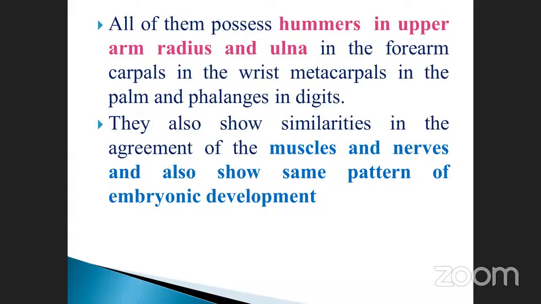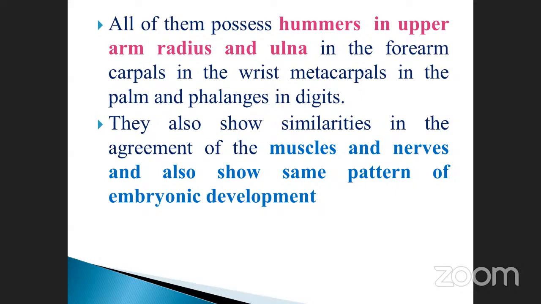Okay. So all of them possess a humerus in the upper arm, radius and ulna. You know all about that? In the upper arm, there is only one bone, which is called humerus. The lower arm, which one is it? That is called radius and ulna. Both bones are united with the carpals in the forearm, the wrist; metacarpals in the palm; and phalanges in the digits. Already you know the palm consists of the fingers and also has so many digits. How many bones are present in it? How many bones are there totally?